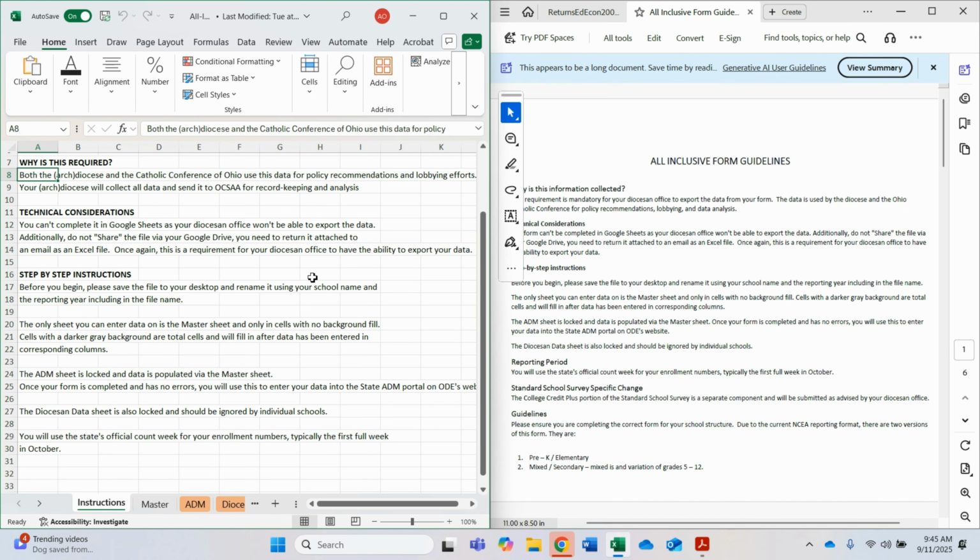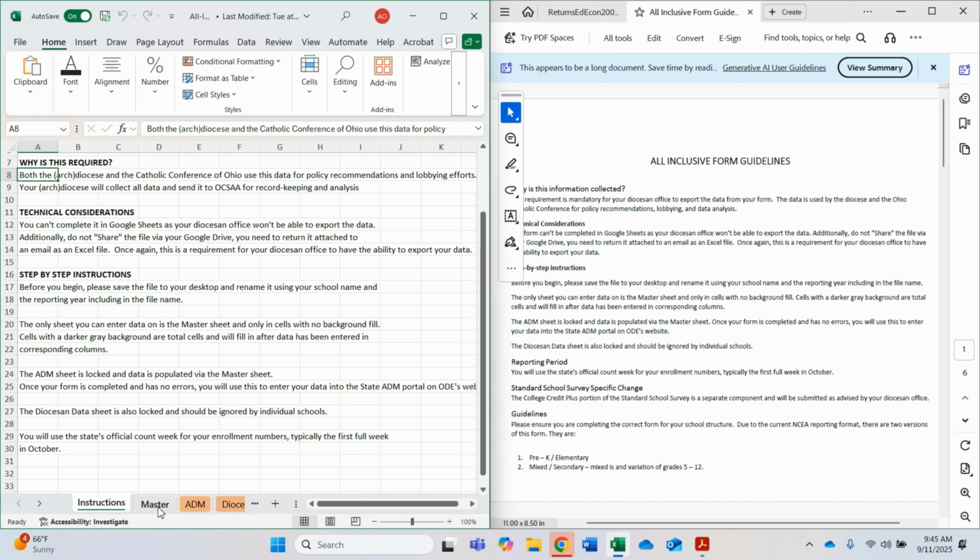The all-inclusive form is an Excel spreadsheet that will need to be saved to your desktop and renamed using your school name and current year. You may not use Google Sheets or Google Drive. It will need to be exported and shared via an Excel file. You will be using the state's official count week, typically the first full week in October, to complete this form.